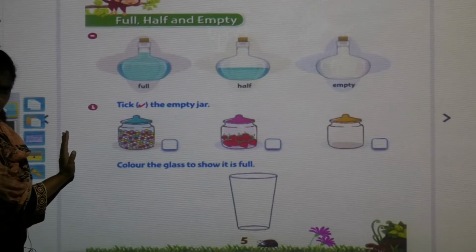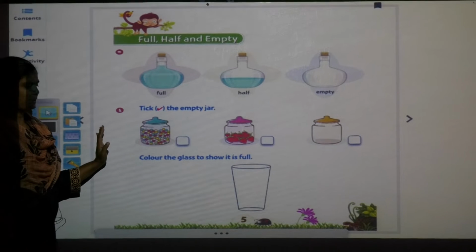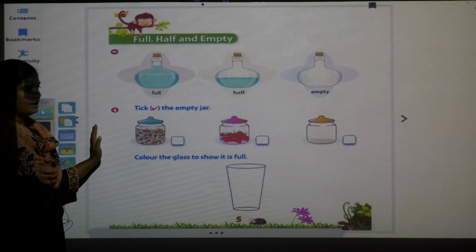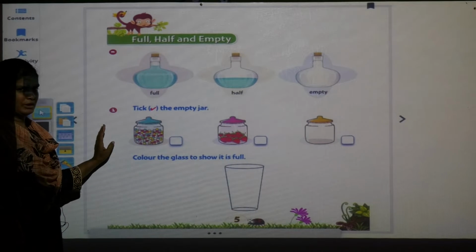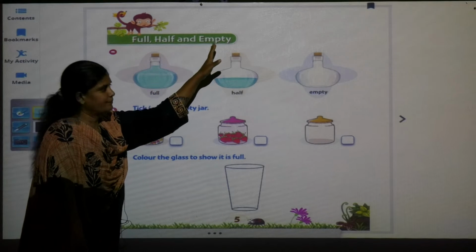Now practically we are going to see the concept of half, full, empty, and then later on we will see it in the book. So everybody first fold your hands and look up to the teacher. Open your page number 5 from your skill book. Today we are going to learn the concept of full, half and empty.